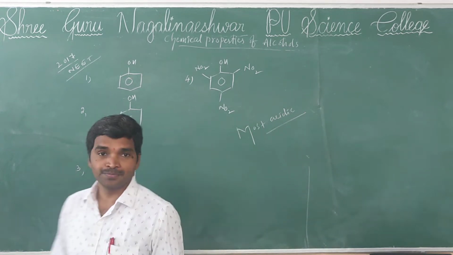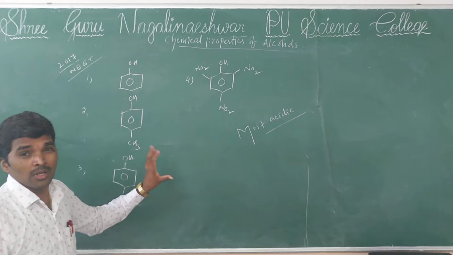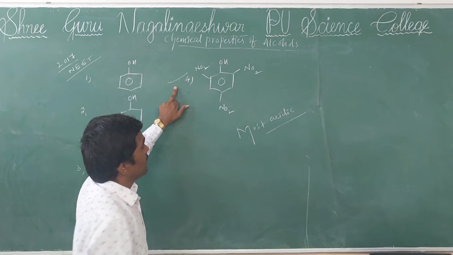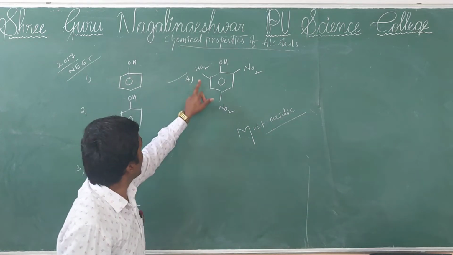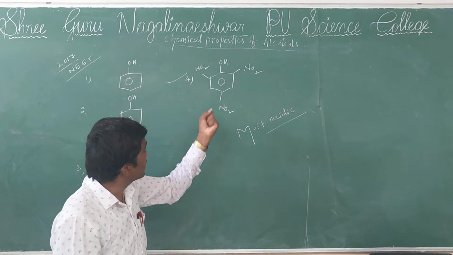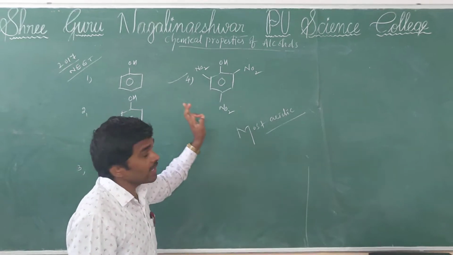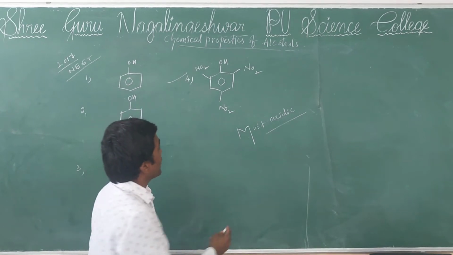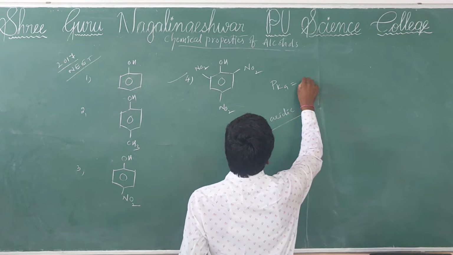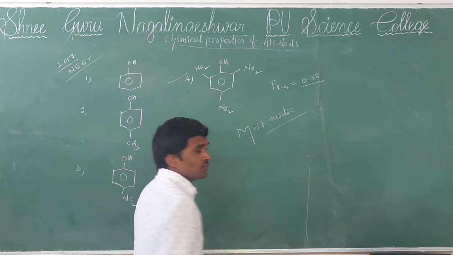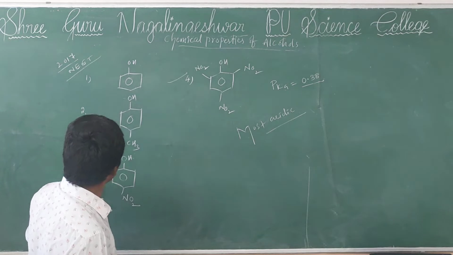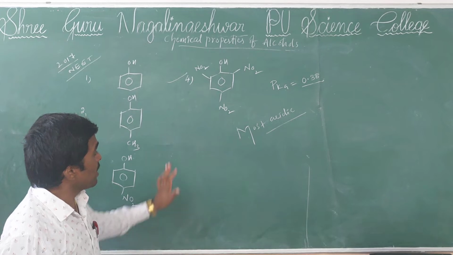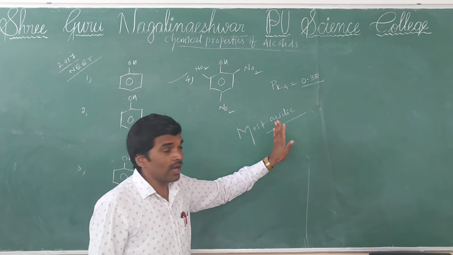See, here you remember, by seeing all these compounds, the most acidic compound is option 4. Why? Because picric acid has 3 NO2 groups, 3 withdrawing groups are there. So that's why it's a very strong acid. According to pKa value, its pKa is only 0.38. It's very low compared to the other 3 options. So among these 4 options, the most acidic is picric acid.